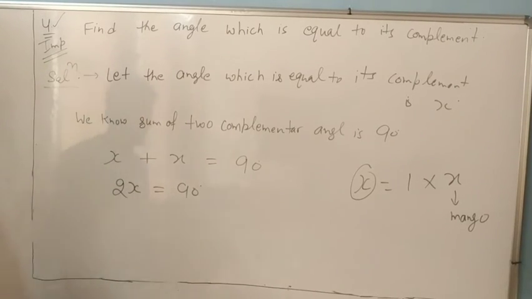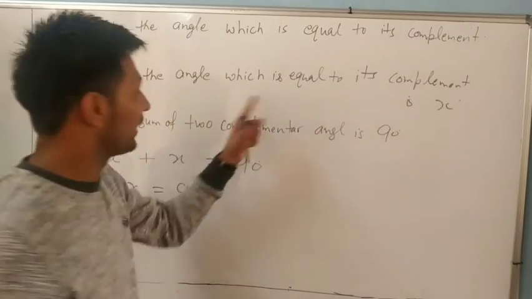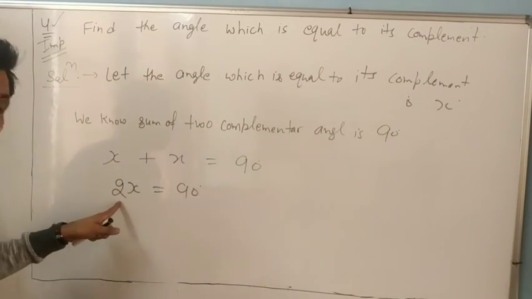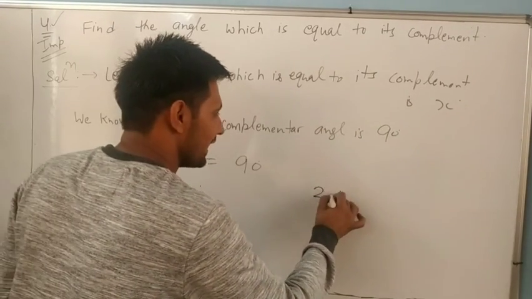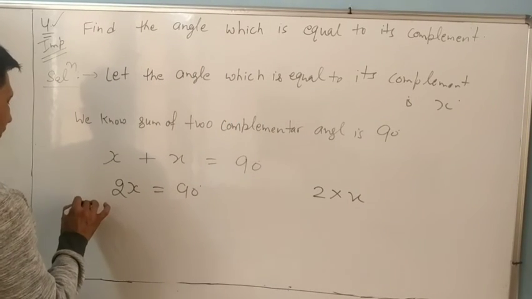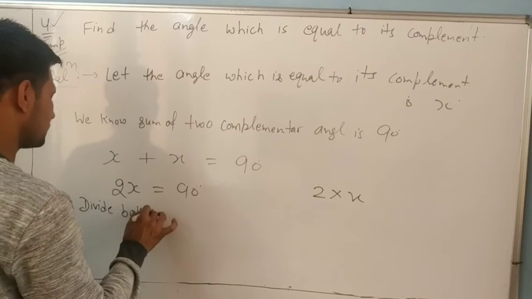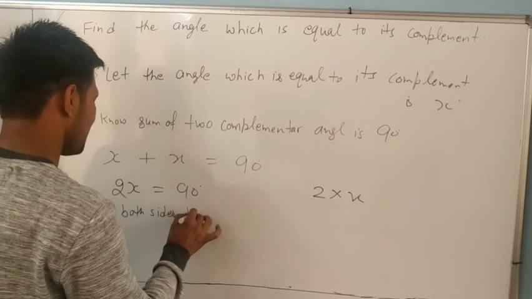Now look at it. We want to find, dear, the x value. Because we want to find the value of x, we have to remove 2. 2 is here, multiplied. How can we remove it? Right? Divide both sides by 2.